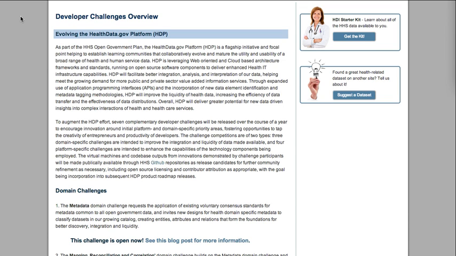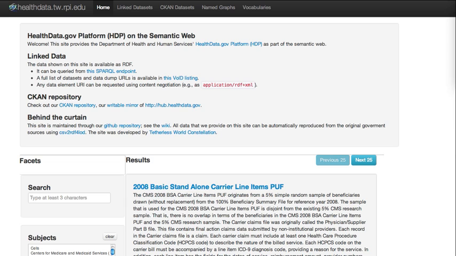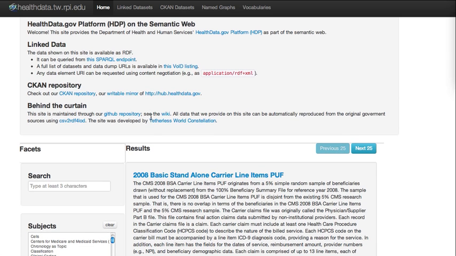Here we briefly present how we answered the challenge and showcase our in-house developed tools which enable the discovery of, access to, and integration of this data. Here we have the RPI Health Data Portal. As you can see, we list all pertinent information related to the challenge on this site.